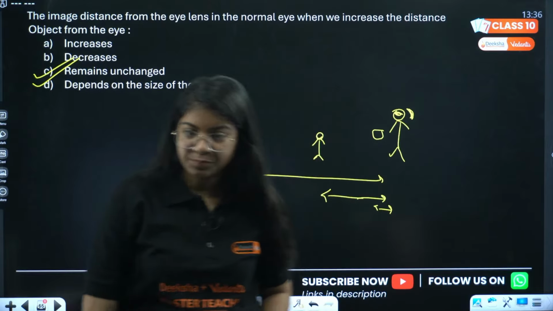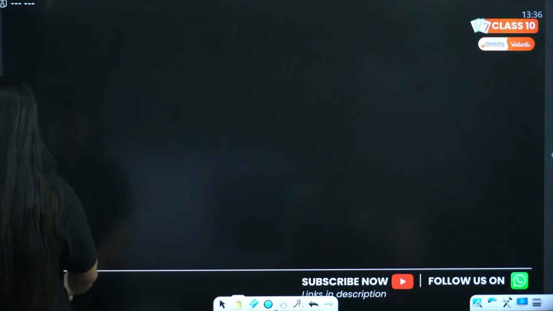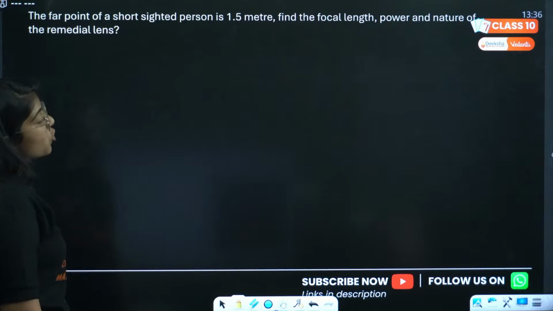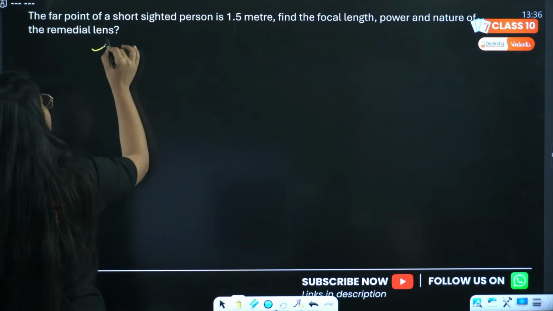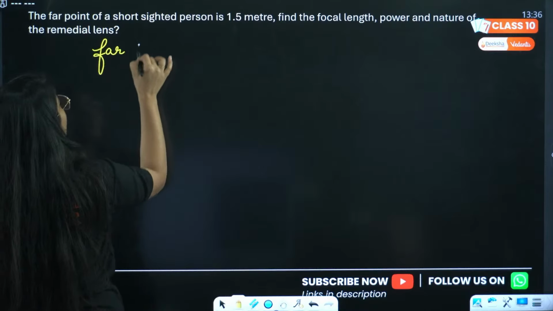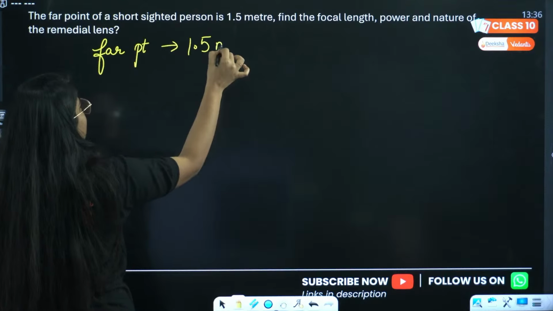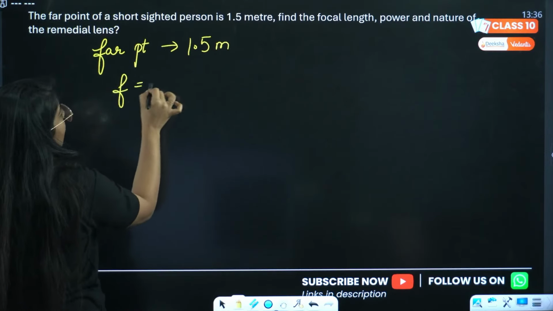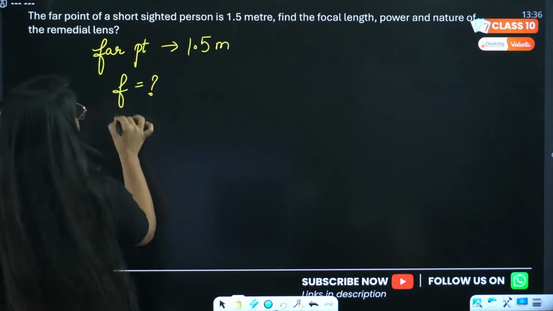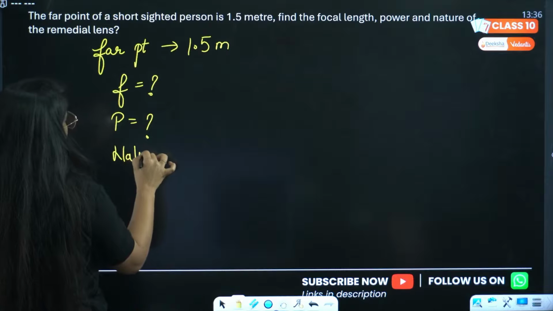Done? Okay. Next question we have: the far point of a short-sighted person is 1.5 meters. We are given the far point. We have to find the focal length and power and nature of the remedial lens.